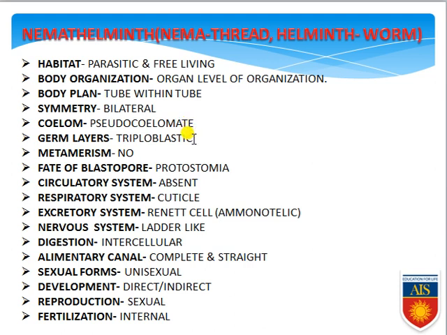Metamerism: they do not have any metamerism, because metamerism starts from Annelida first. So before Annelida, not a single phylum has metamerism. Fate of blastopore: the blastopore forms the mouth at first, that's why they belong to the category of protostomia. Circulatory system is totally absent, because they have neither an open nor a closed circulatory system. Respiratory system: respiration happens through the layer of cuticle.